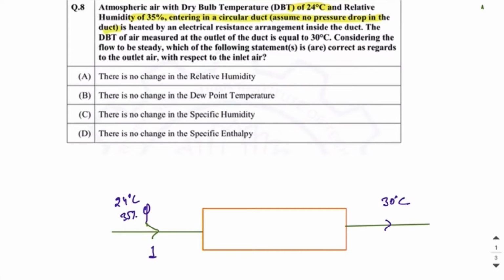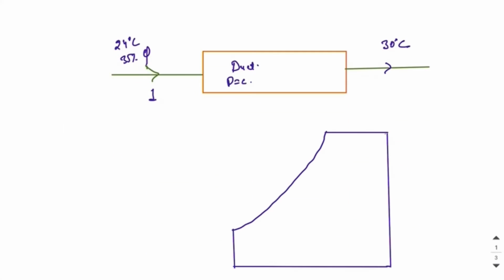So this is a duct and there is no pressure drop, means pressure remains constant. To understand the concept of this question, you first have to understand the psychrometric chart. A psychrometric chart is somewhat like this, and on the x-axis there is dry bulb temperature and on the y-axis this is specific humidity.